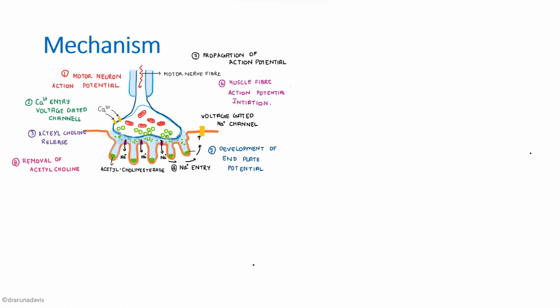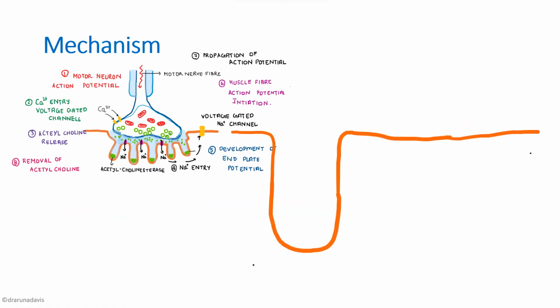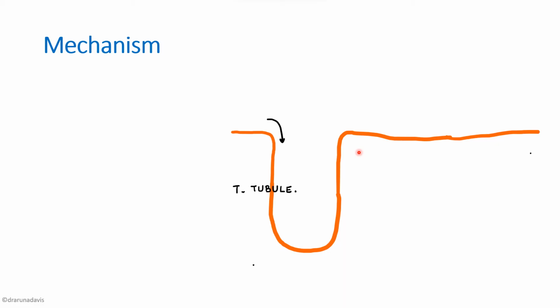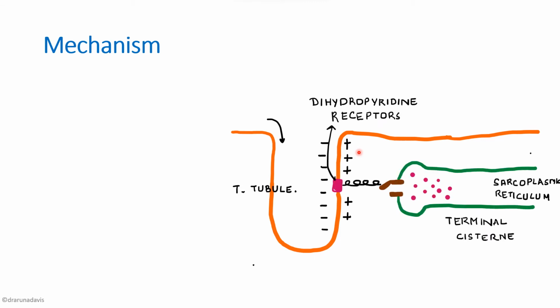Now this action potential is propagated throughout the muscle membrane, right? Once the action potential is initiated in the plasma membrane of the muscle fiber, it rapidly spreads onto the surface as well as the interior of the muscle membrane with the help of the T-tubules. Here we've got a special receptor called the dihydropyridine receptor. Once the depolarization reaches these T-tubules, it activates these dihydropyridine receptors.